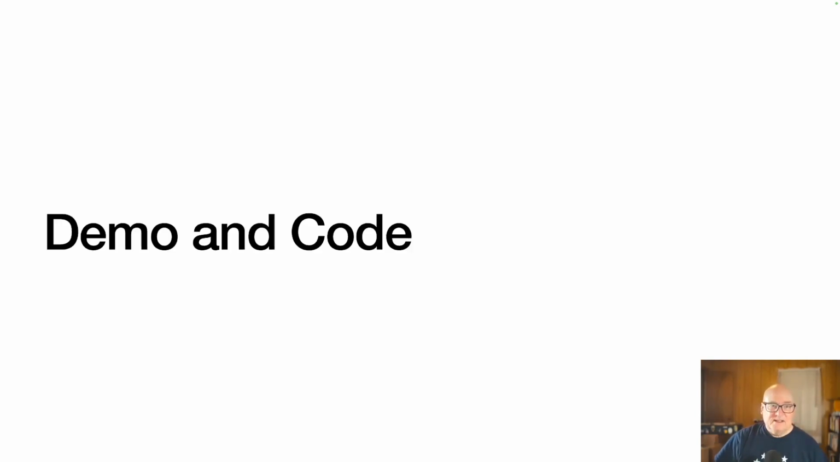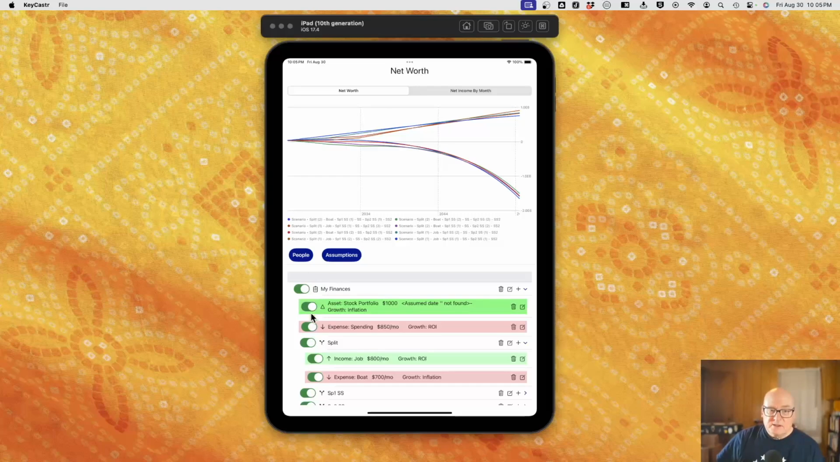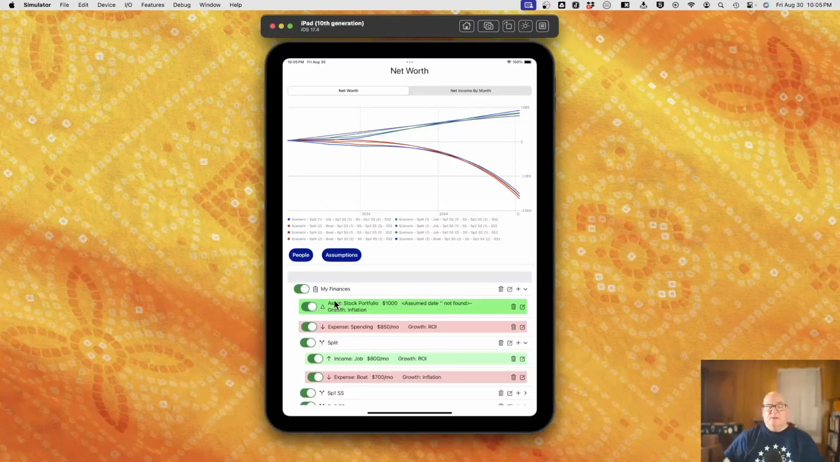All right. Let's do a little demo and see some code. So right away you can see these toggles. Each one controls something in or out. If I turn off everything, I just get a flat line. There's nothing visible. I don't leave everything off because I think you probably want to turn things back on and go back to the same thing. So there are ways to do that.